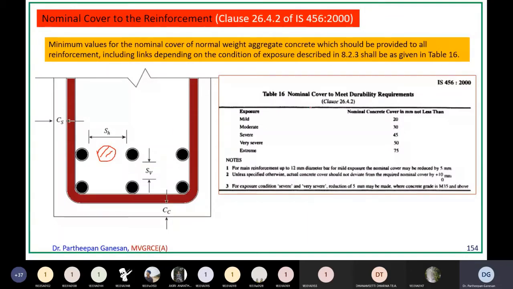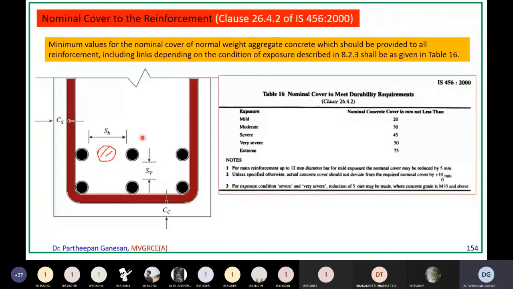So you have nominal cover for durability requirements, that is clear cover or nominal cover to the reinforcement. This is side cover, this is horizontal spacing, and this is vertical spacing between the bars. This vertical spacing comes only when there is more than one layer of reinforcement. Here is one layer, here is another layer. If you have only one layer, SV will not arise, but SH will always be there. Horizontal spacing between these two bars will always be there.